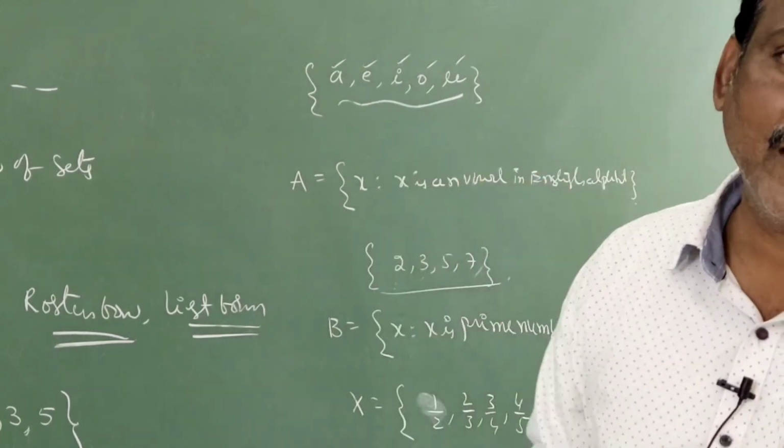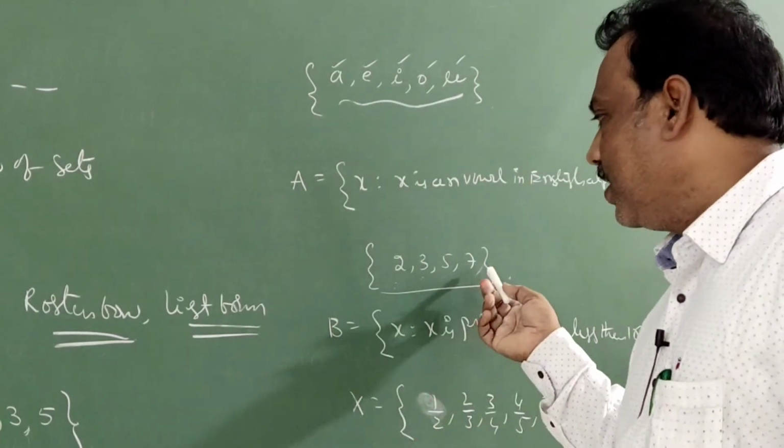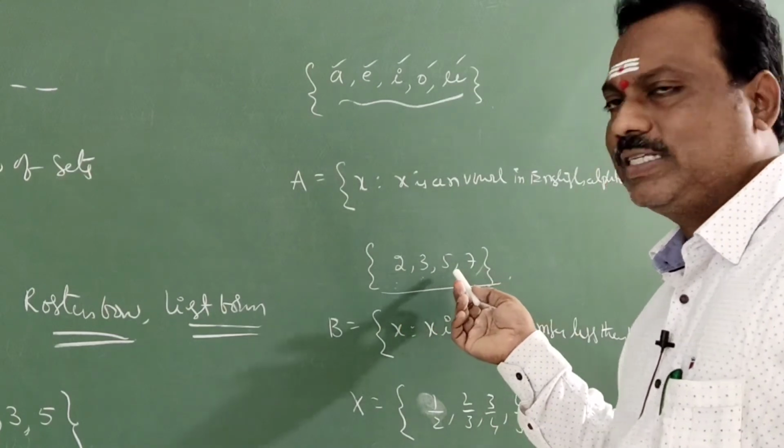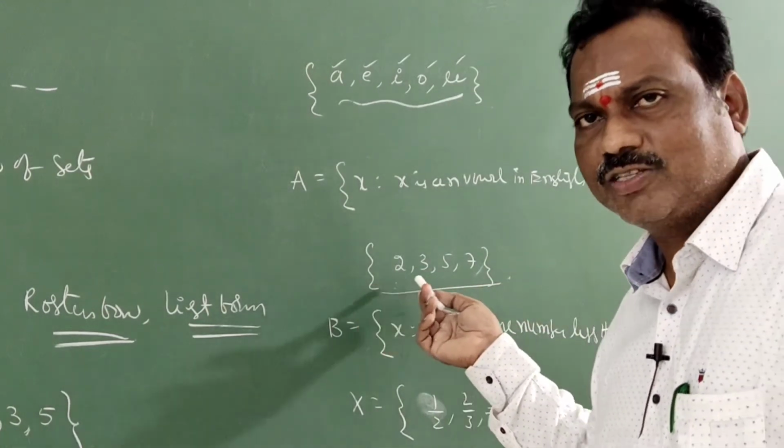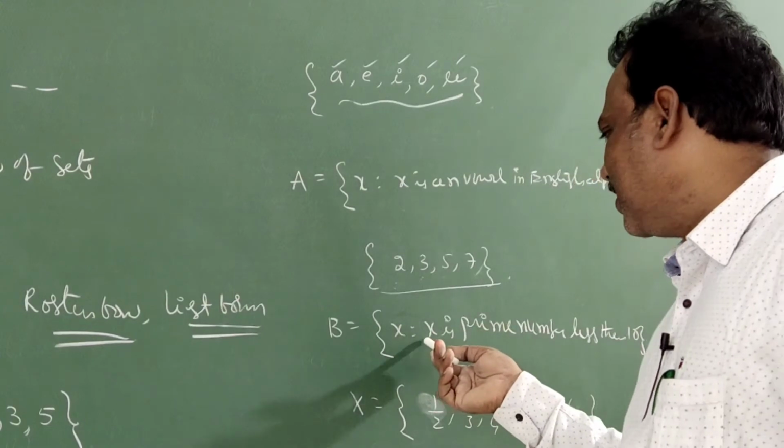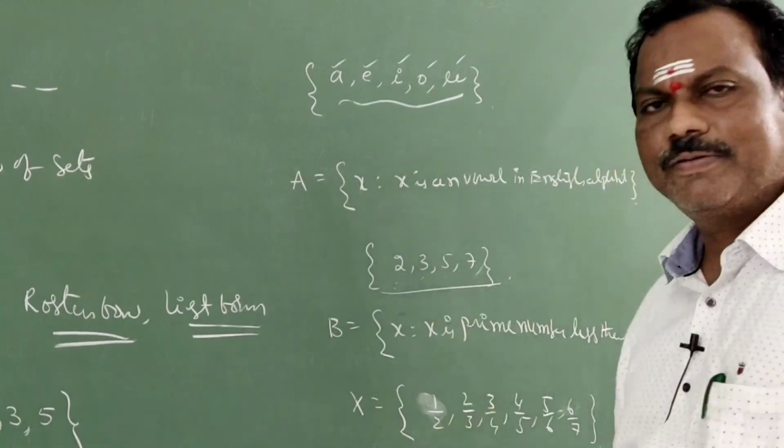Prime numbers we have infinite, but they are not taken infinite. They are taken as all prime numbers less than 10. Less than 10, only these are available. So you can write X such that X is a prime number less than 10.